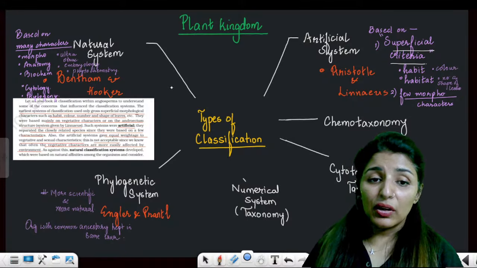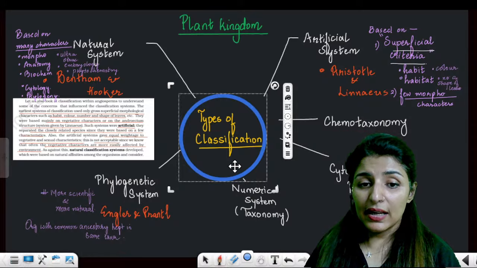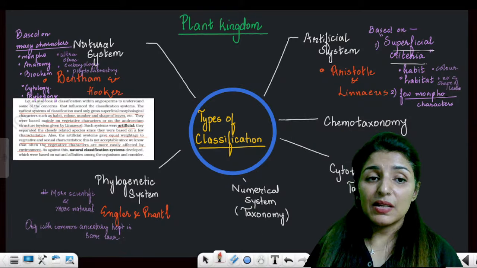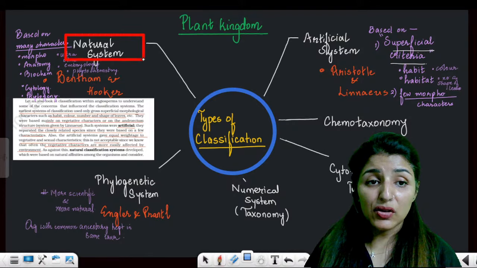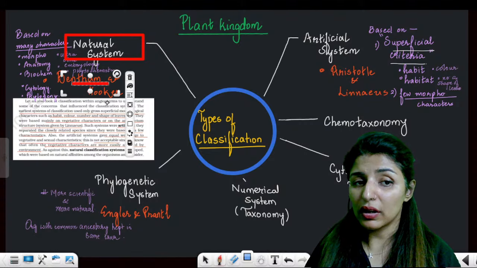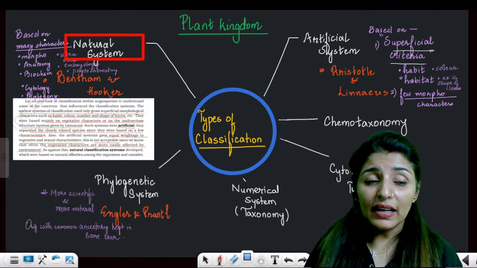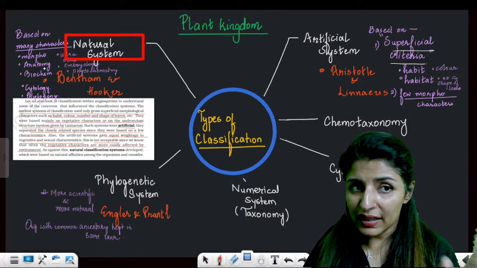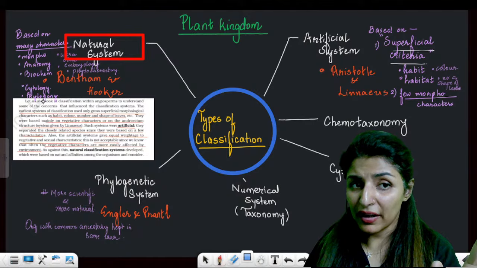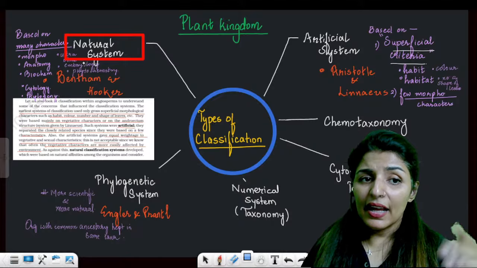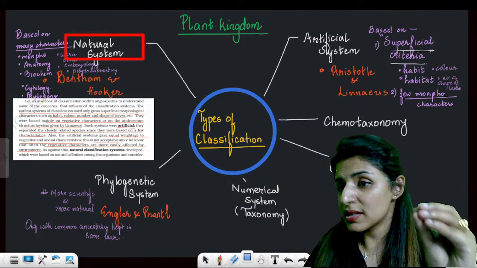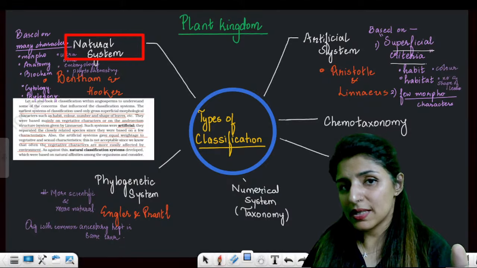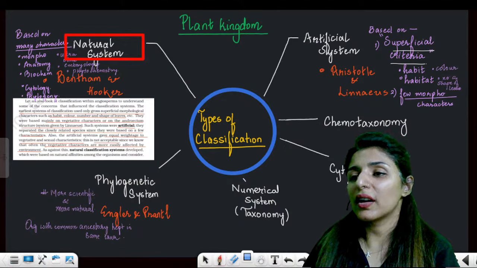So first of all, the types of classification given in your NCERT, the different types, natural systems. Natural system of classification was given by Bentham and Hooker. And it was based on many characters like morphology, anatomy, biochemistry, cytology, phylogeny, embryology, right? Then ultrastructure and phytochemistry. Now, because this natural system of classification was based on so many bases, it is, of course, more authentic.